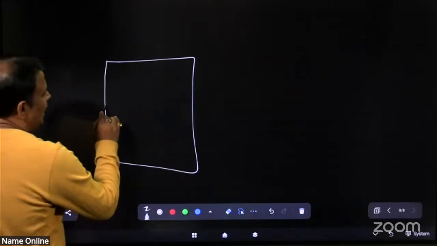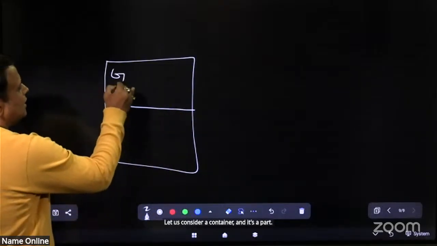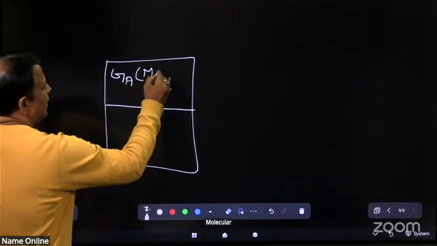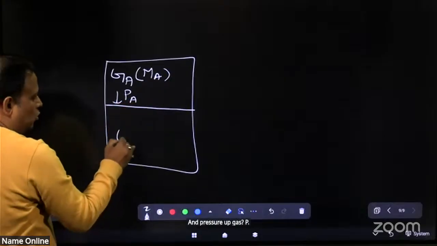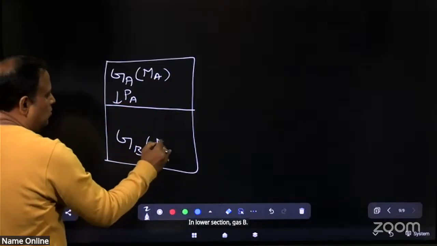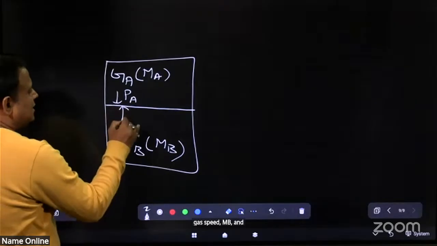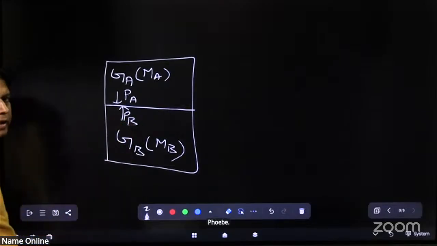Let us consider a container divided into two parts. In the upper section, gas A, molecular weight Ma, and pressure Pa. In the lower section, gas B, molecular weight Mb and pressure Pb. Clear?